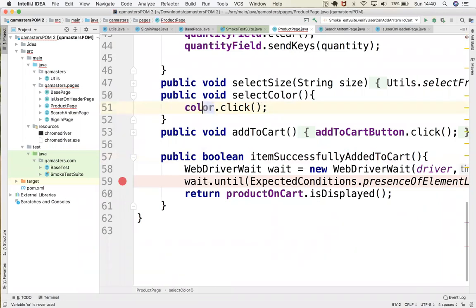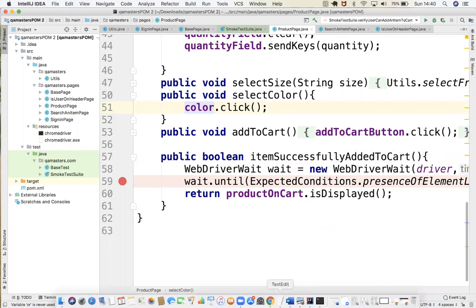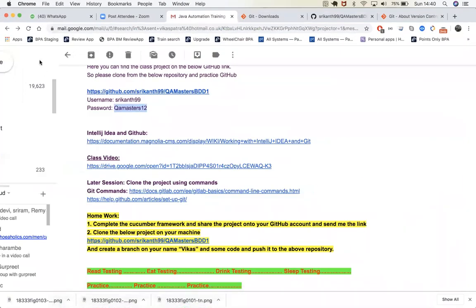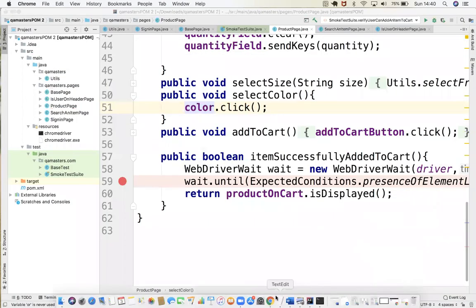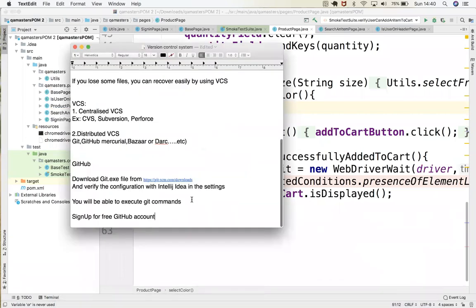So for now, the first thing is you created a framework from scratch, and you have it on your machine. Sign up for a free GitHub account, and you will have your username and password.